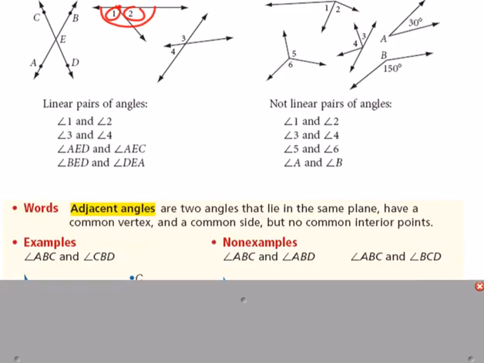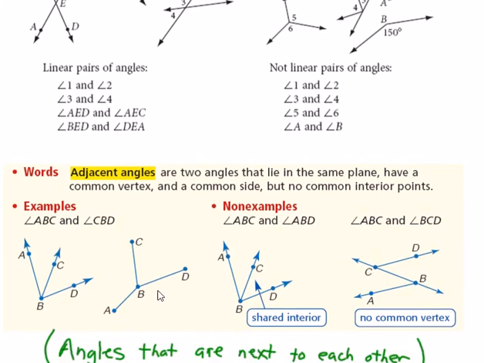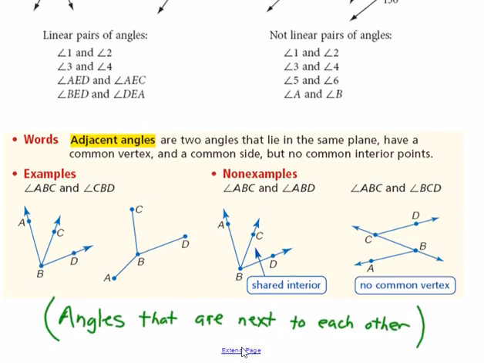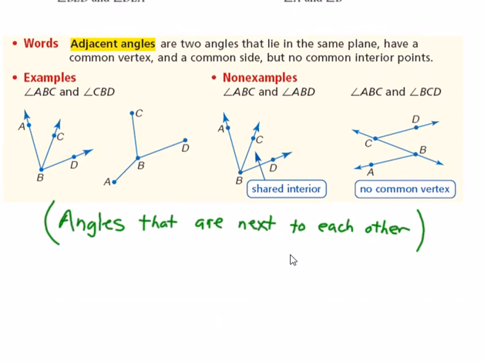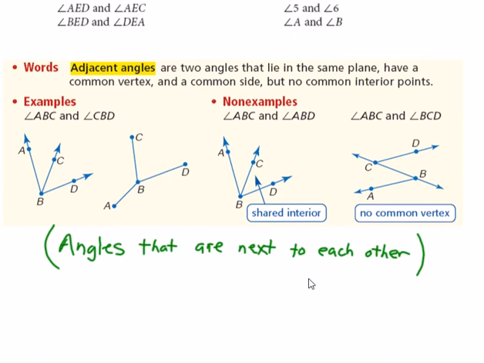The last thing I wanted to discuss is adjacent angles, which we mentioned up where the vertical angles were. Okay, adjacent angles are angles that are going to be next to each other. So here, angles A, B, C share a common endpoint, and it's next to angles C, B, D. So those are adjacent angles. Okay, same thing over here, A, B, C, C, B, D. Adjacent just means next to.